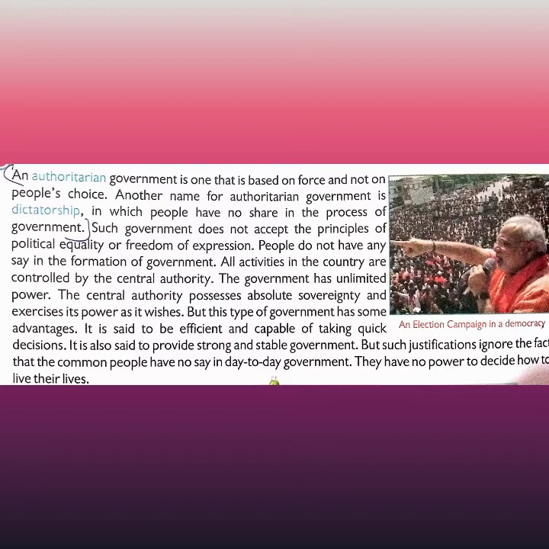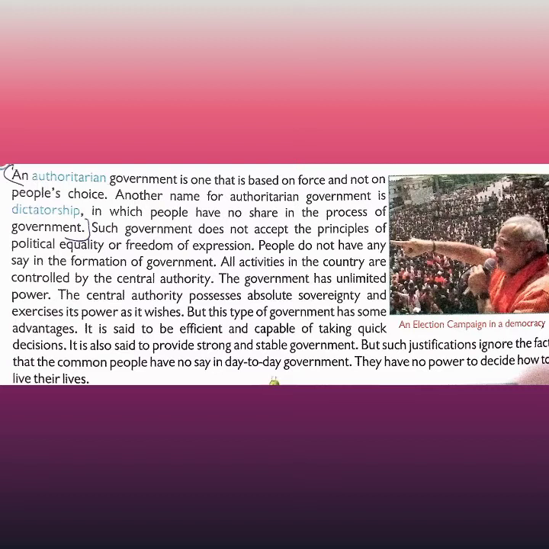Here it is said that authoritarian government is based on force and not on public choice. It runs upon force. Another name for authoritarian government is dictatorship, in which people have no share in the process of government. Such a government does not accept the principle of political equality or freedom of expression.